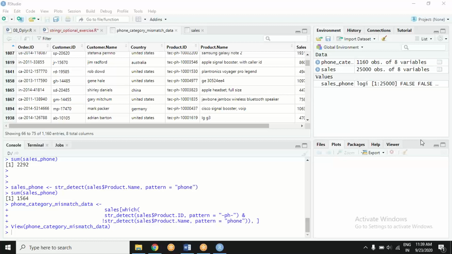This is something which should become a sequence of thinking, of your thought process. I wanted to see how many phones are there in our order. Now, somebody may think, let's count the phone keyword in product name. Other may think, let's count subcategory in product ID. Anybody can think anything. It is your job as analyst to do the right thing, to dig a little further.